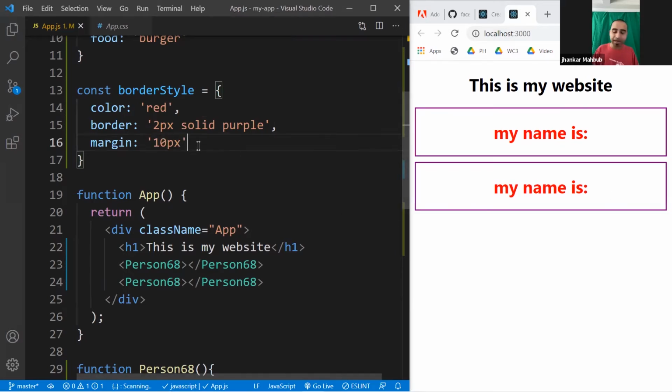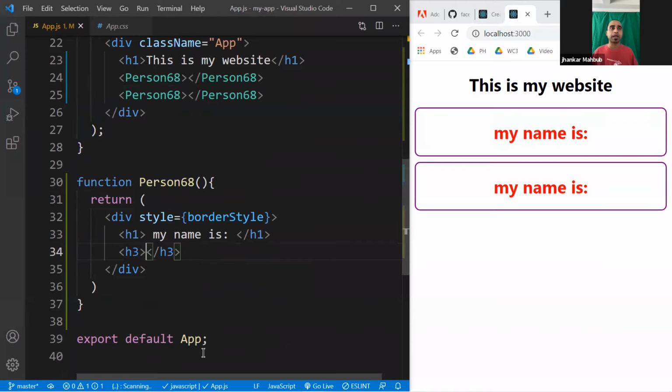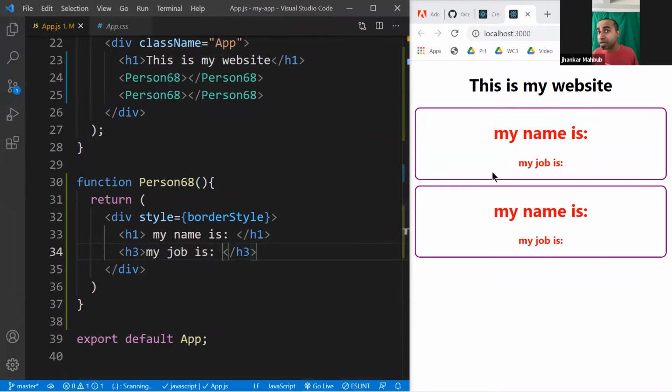If you do a border radius, usually in CSS we write border dash radius. But in JavaScript, you cannot put a dash in a name. So instead of the dash, you make the R uppercase. That's it. And you can make the border radius 10 pixel. You do this, and you see the border radius of 10 pixel applied. And here, if you have another line, like my job is something, these are repeating. Right now they look similar but are not exactly the same in data.